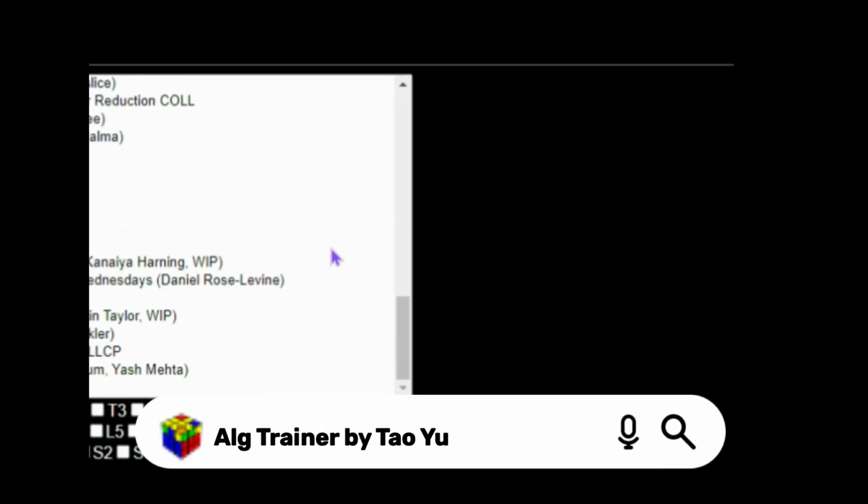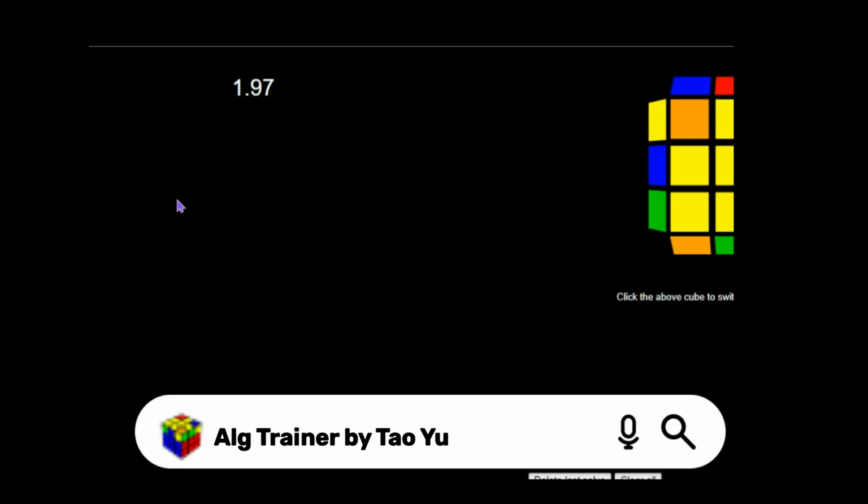I should also mention a guy called Tao Yu made a trainer, which has virtually every single algorithm on there. And also it's for 2x2 and 3x3. But it's got a bunch of settings, and I just prefer the simplicity of Best Site Ever. But you can use whichever one suits your needs the best.